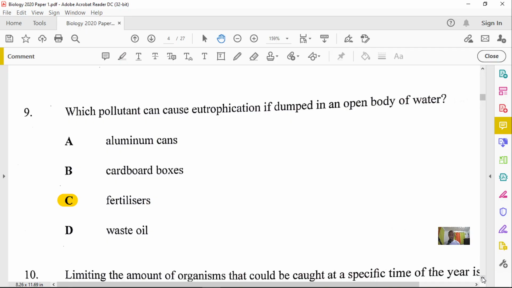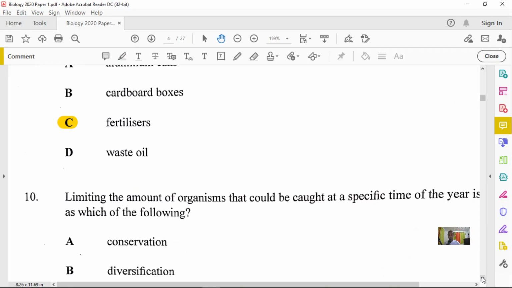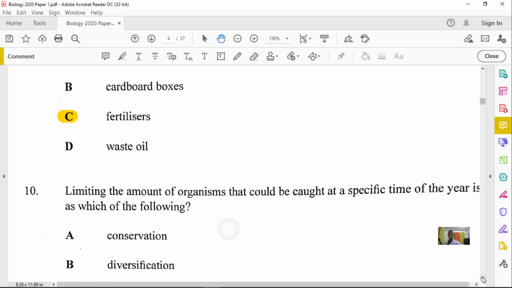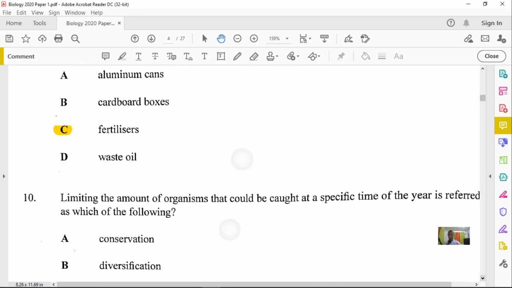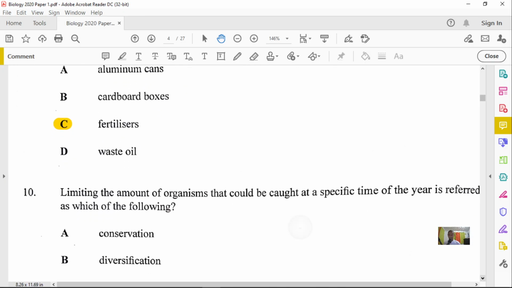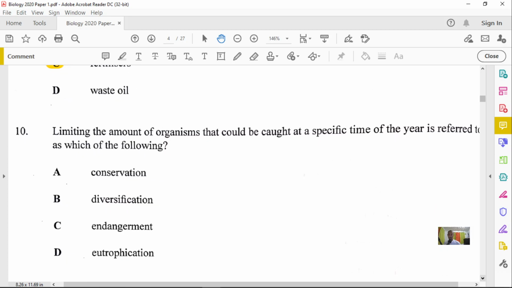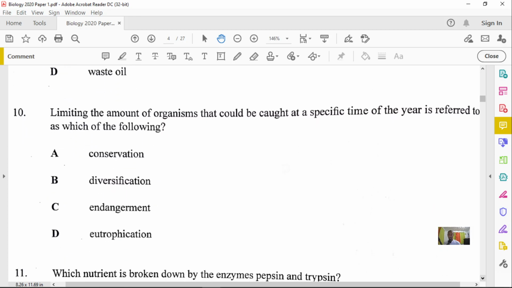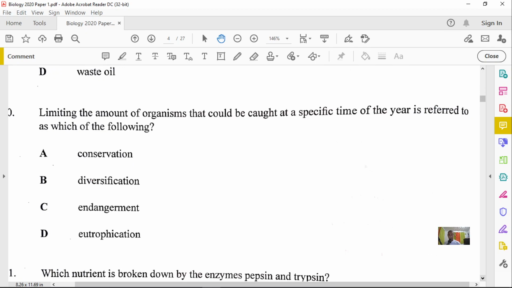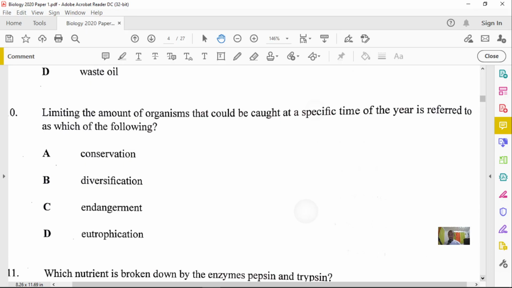Now let's go to question number 10. Let's zoom out a little so we can read it properly. So question number 10 states that limiting the amount of organisms that could be caught at a specific time of the year is referred to as which of the following?